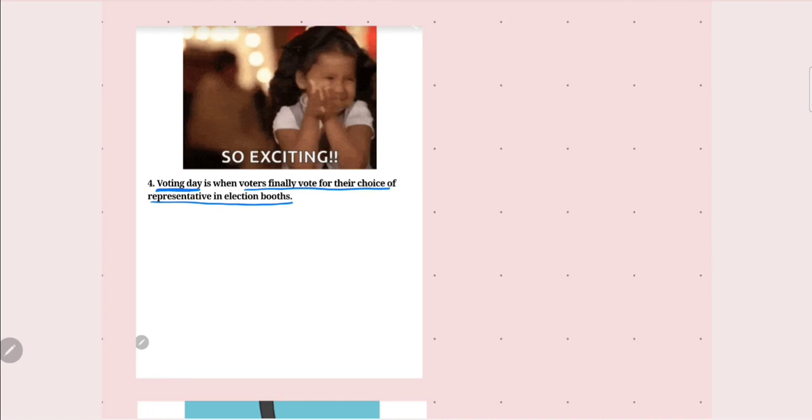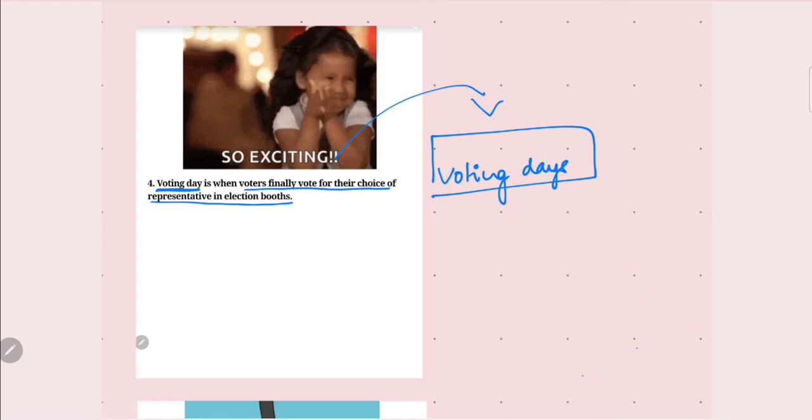These voting days are very exciting, as every individual is conscious about what's happening in society: who will form the government, who will be our next chief minister, our next prime minister, our area MLA, who will win the election. The picture itself says very exciting.